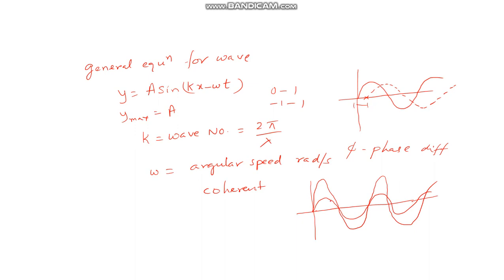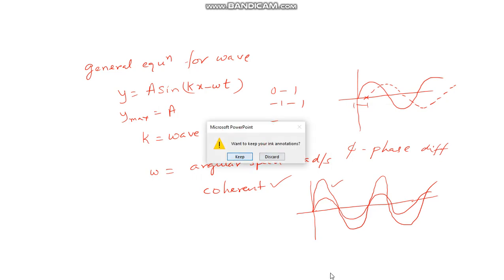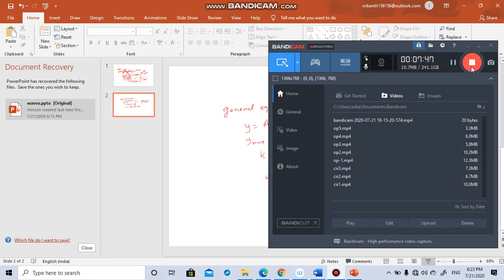This wave is wave 1 and this is wave 2. So this type of wave is called coherent wave. It's called principle of superposition.